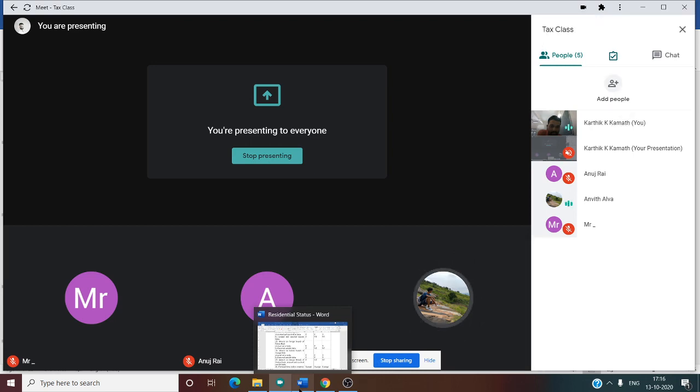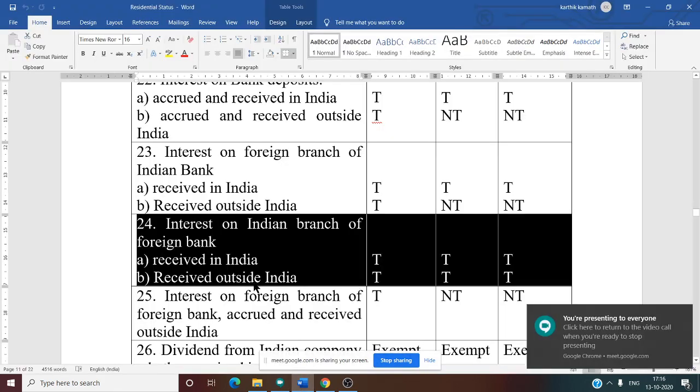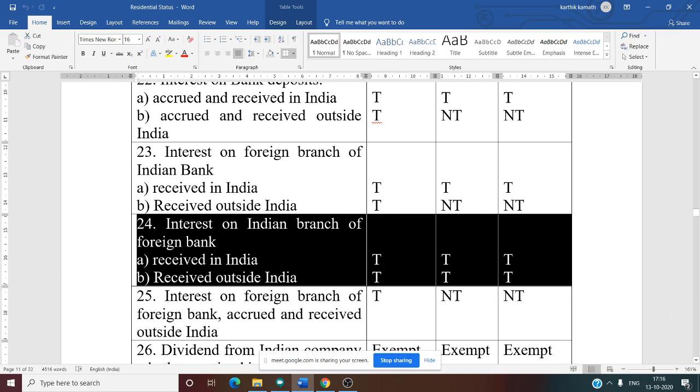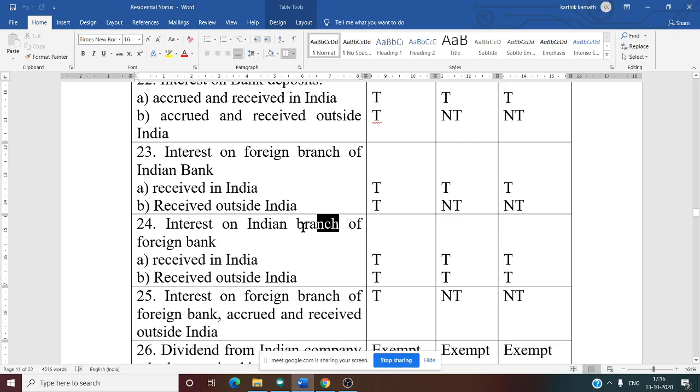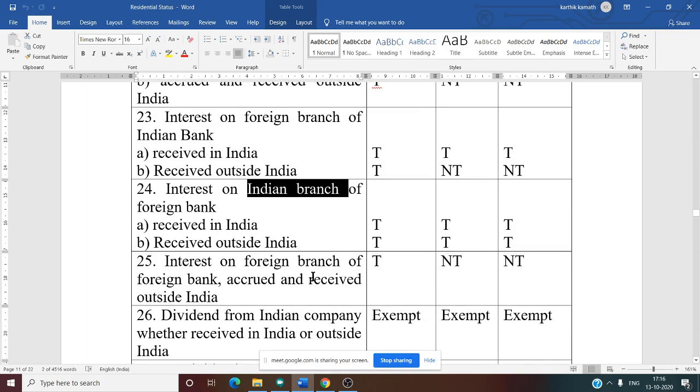Received outside India also, everyone is taxable. Why? Because source is from India. Indian branch of foreign bank means the foreign bank is located in India. That is why everyone is taxable.